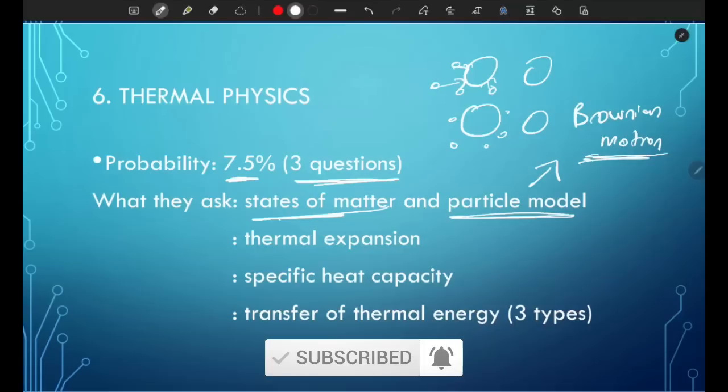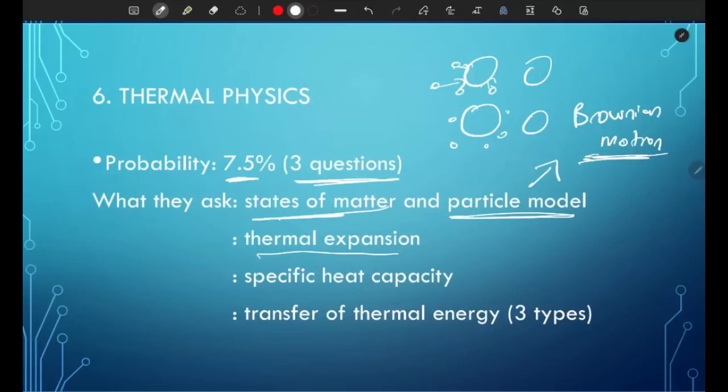The next one is thermal expansion. So know that when an object is heated, it expands. And then the third one is specific heat capacity. So know the formula for specific heat capacity, where Q, which is energy, equals mc change in T. So m is the mass, c is the specific heat capacity, and change in T is the change in temperature.